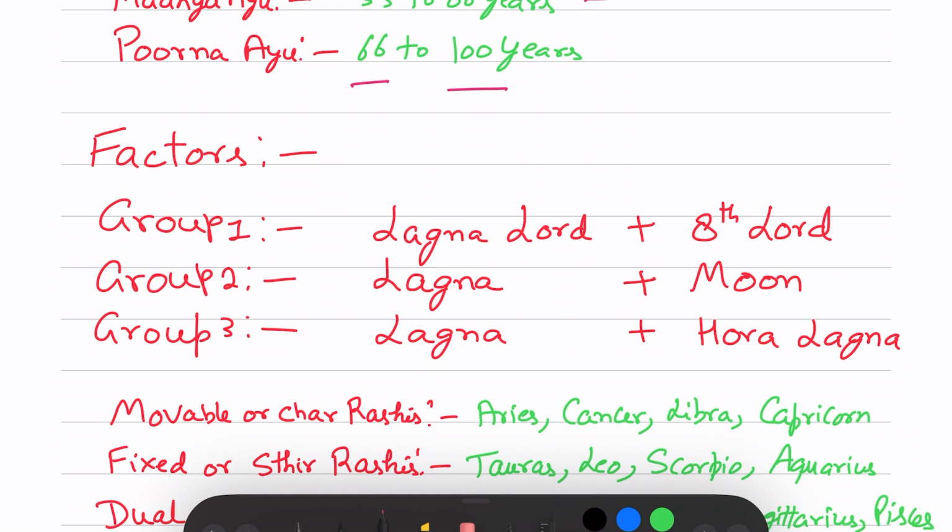In group 1, we have to take the value of Lagna Lord and 8th Lord. In group 2, Lagna and Moon. Lagna means the zodiac sign lying in the Lagna. And group 3 is the Lagna plus Hora Lagna. Hora Lagna requires calculation which we will cover in the video.